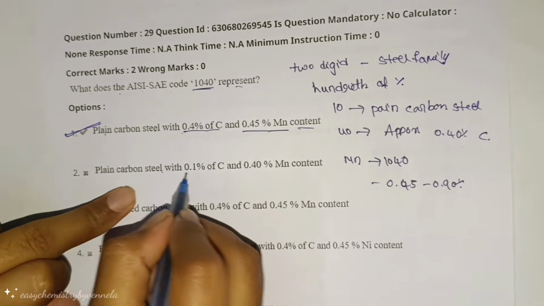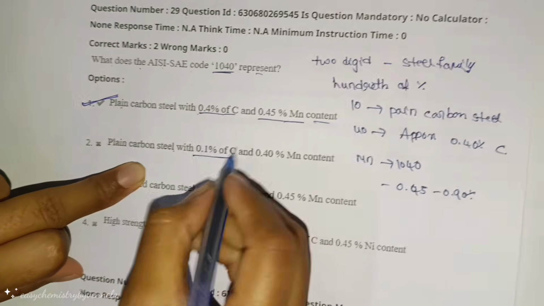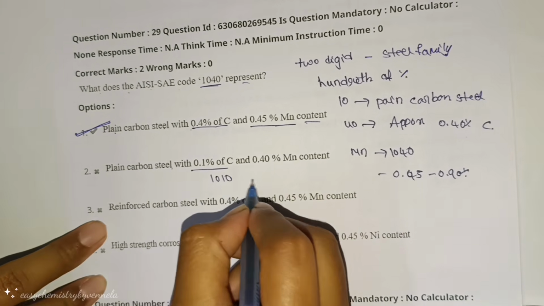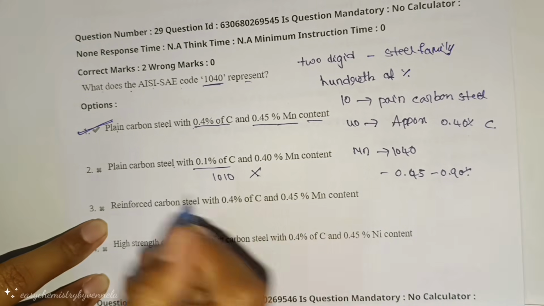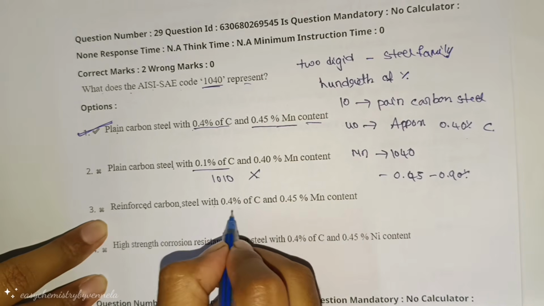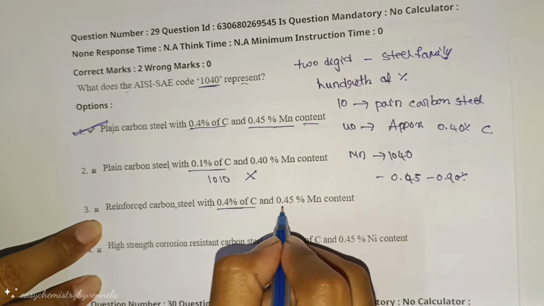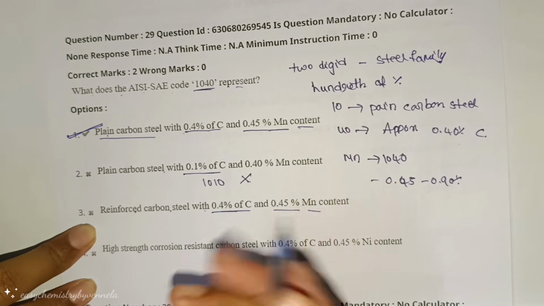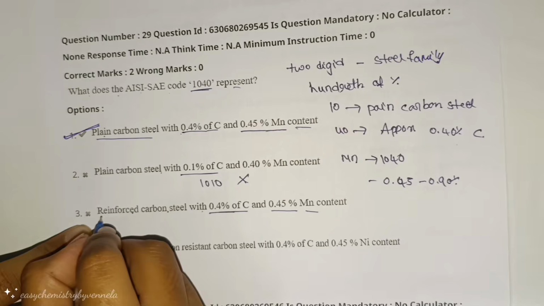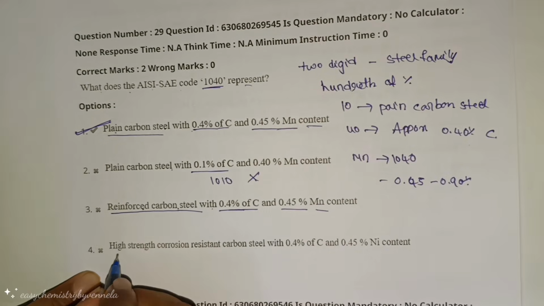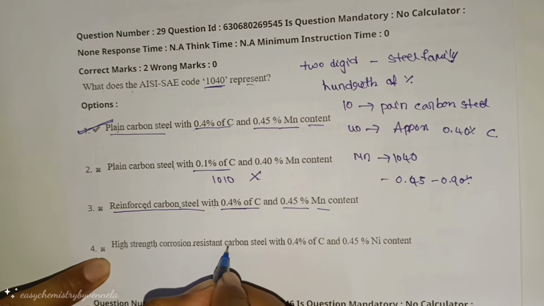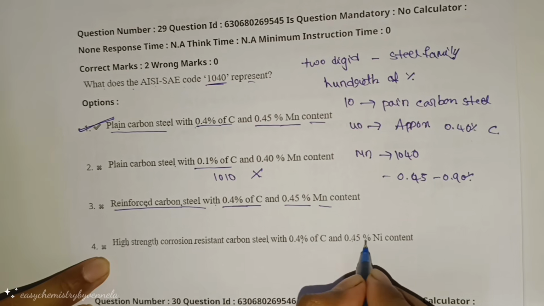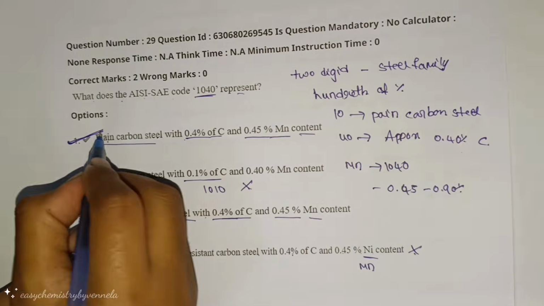Here plain carbon steel with 0.1%. What is the code here? 1010. So that is why this is wrong. Reinforced carbon steel with 0.4% of carbon and 0.45% of manganese. Here already they gave plain carbon, not reinforced carbon steel. High strength corrosion resistant carbon steel with 0.4% of carbon and 0.45% of nickel. So the first one is correct.